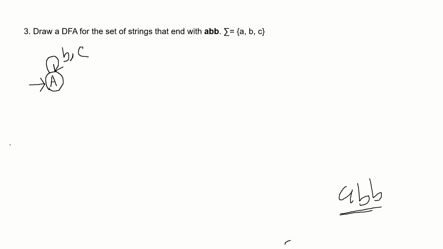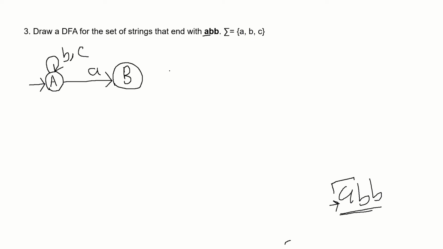But if we get A from state A, then that can be the A from ABB, right? So for A, we will go to a new state, state B.